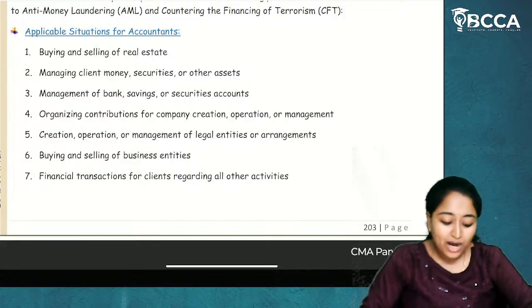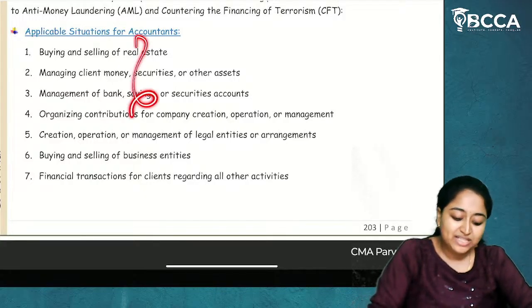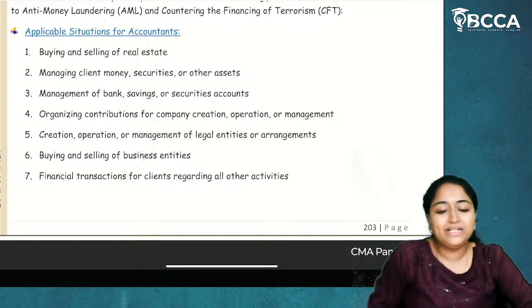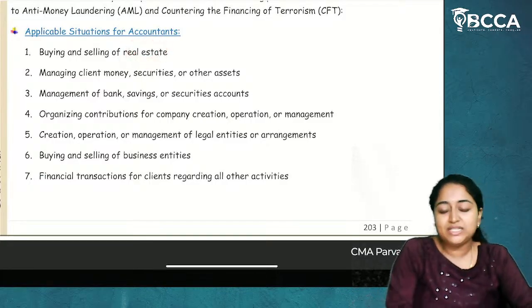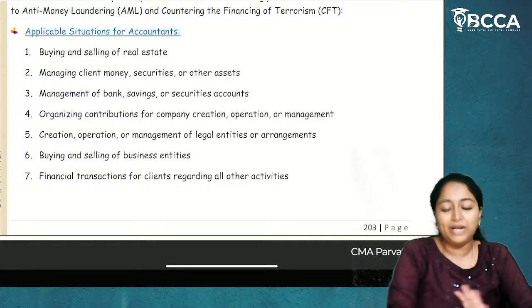When you enter into any of these situations, directly or indirectly, you might be a party to money laundering. So, if you are buying real estate, who knows, maybe the real estate is built through money laundering money.